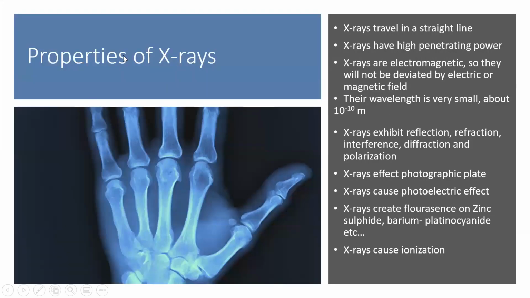uses or properties of X-rays. So what are the properties of X-rays? X-rays, you know, are electromagnetic in nature. Now you have already learned the electromagnetic spectrum and you have seen X-ray is one of them. So you know that X-ray is electromagnetic, so all the properties of electromagnetic waves will be applicable to X-rays.